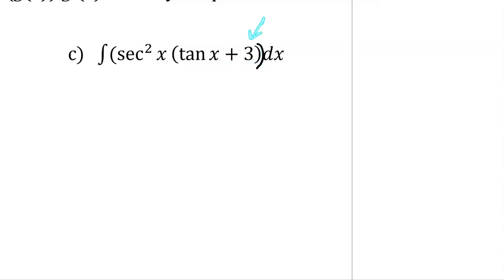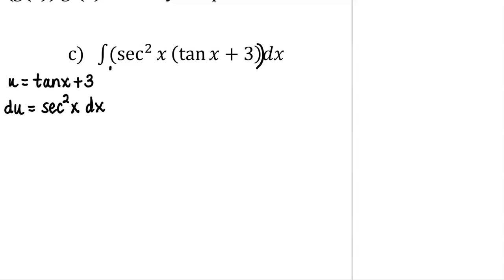The 3 is not going to mess up the derivative of tangent being secant squared, because we do know that the derivative of 3 is simply 0. So there's our u. Let's take du. Derivative of tangent is secant squared x. The derivative of 3 is 0, so I don't need to put anything there, and I have a dx on the end.